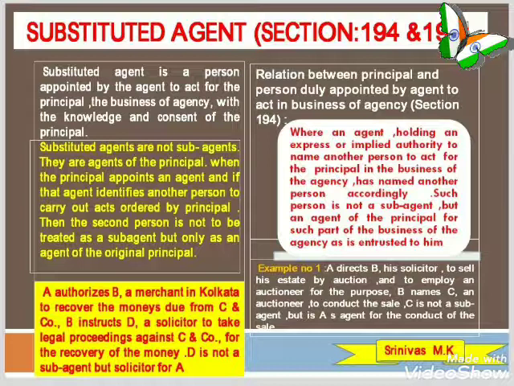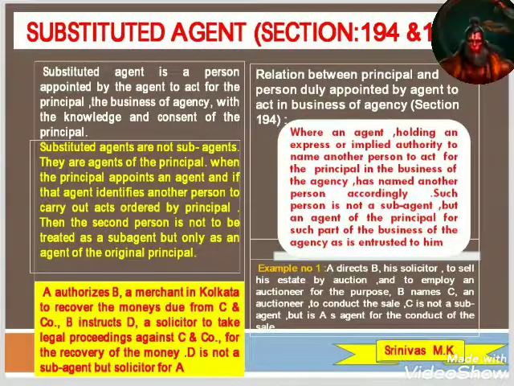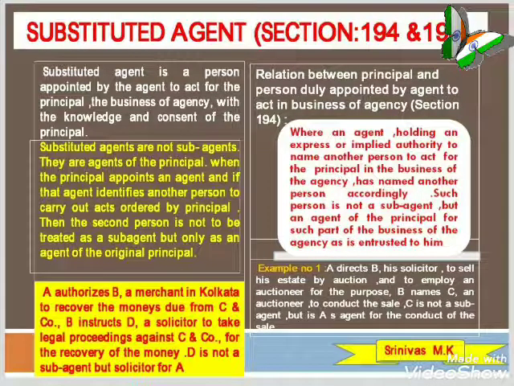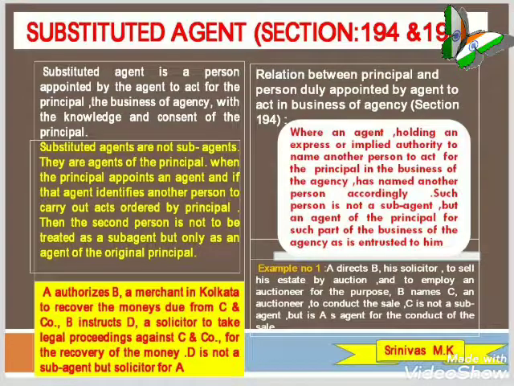And there is one improper delegation. Section 193 lays down the provisions regarding the improper delegation. Agent's responsibility for sub-agent appointed without authority. When an agent, without the principal's authority to do so, has appointed a person to act as a sub-agent, the agent stands towards such person in the relation of a principal to an agent, and is responsible for his acts, both to the principal and to third persons.